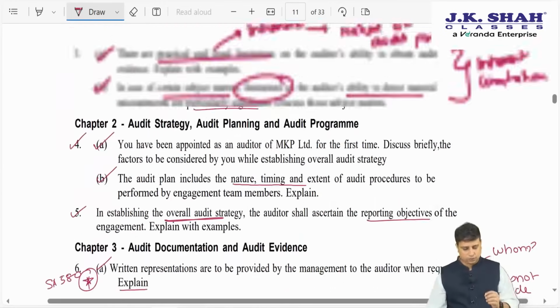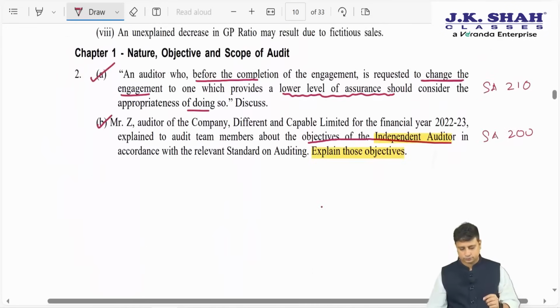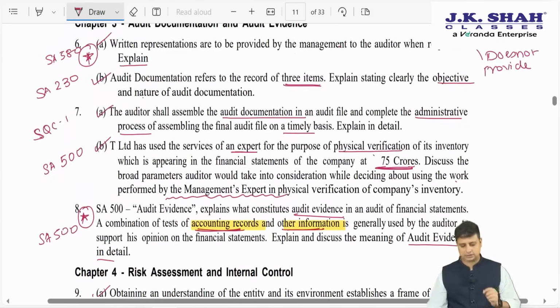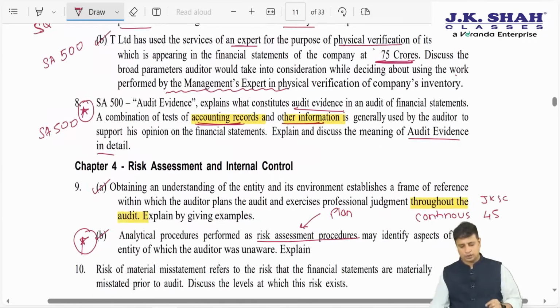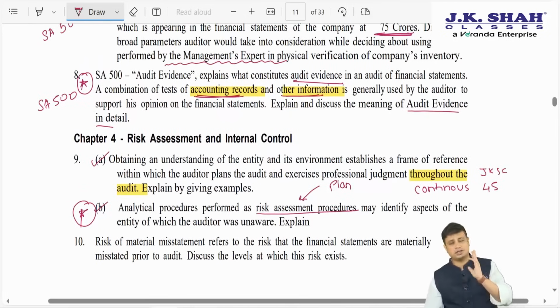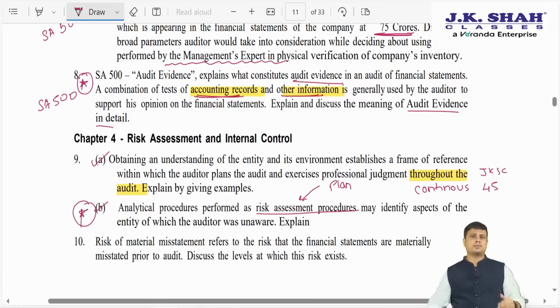So far in the descriptive questions I have marked question number 6 important, question 8 important, question 9b important, 3 questions. The rest of the questions are there as they are in your textbook. You just need to see whether you were able to interpret, and if you were not able to interpret, no worries. At least go to the textbook, mark there this is an RTP November 23 question and just revise it once more.